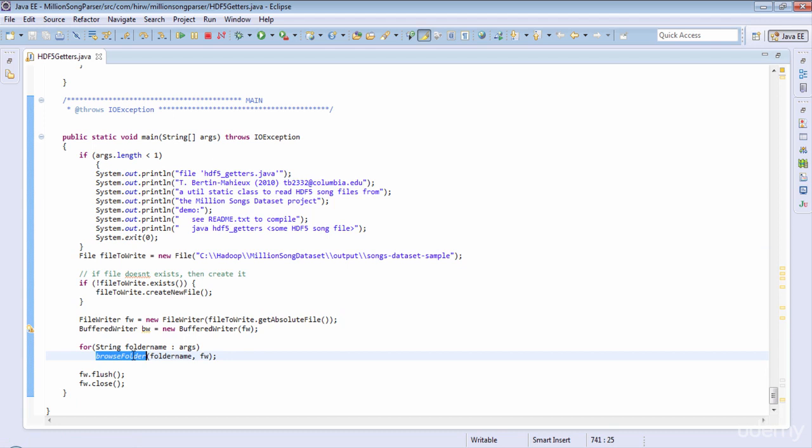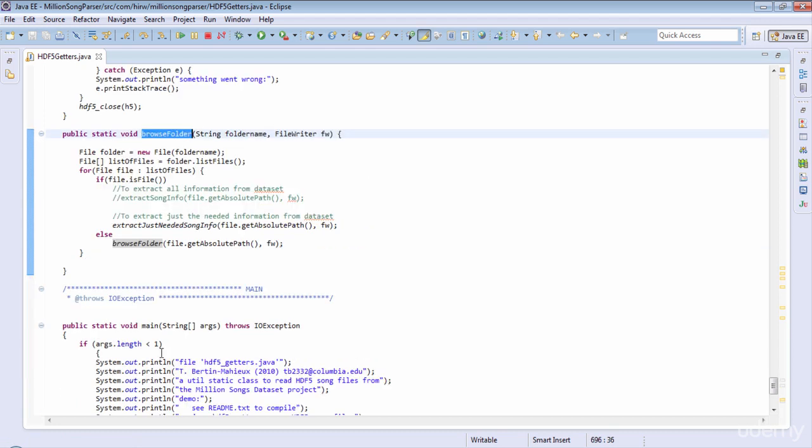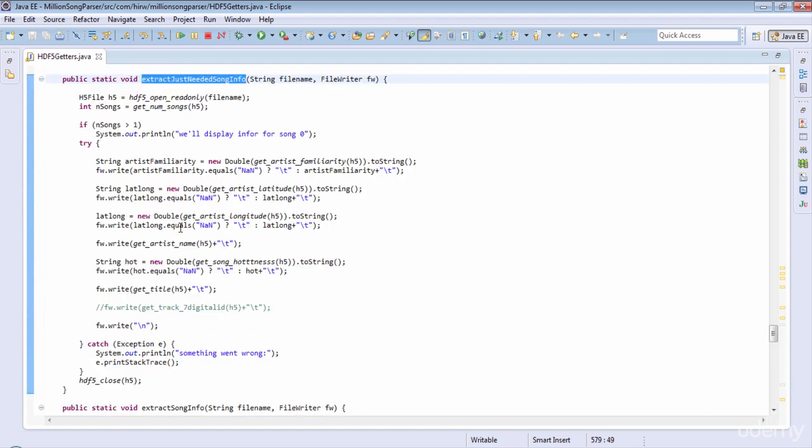For each folder mentioned in the argument, we'll call the browse folder function, which will recursively scan all the folders underneath the folder that was passed to the program and call the extract just needed song info function for each file in that folder. Extract just needed song info will extract the needed information and write the contents to a file in a tab delimited format, which makes it easier for Pig to parse and load the dataset.